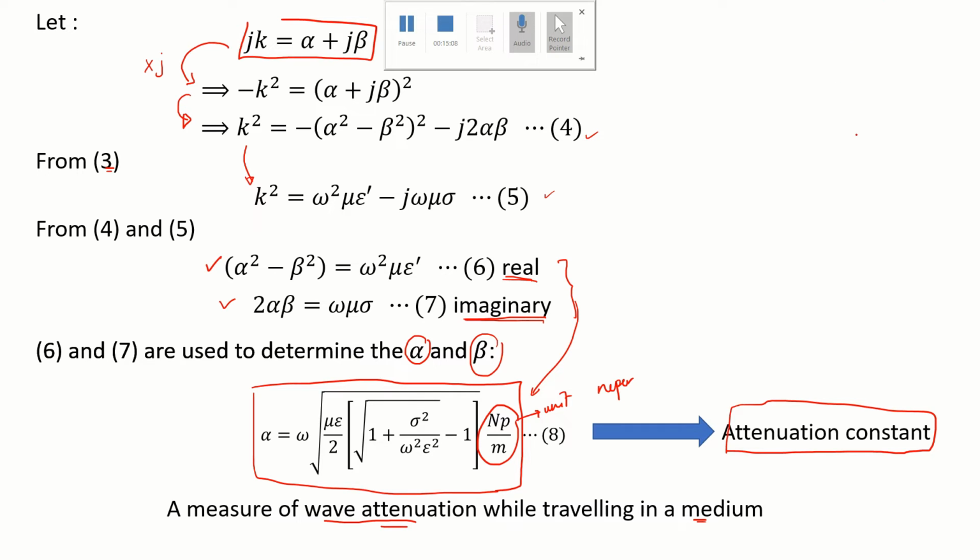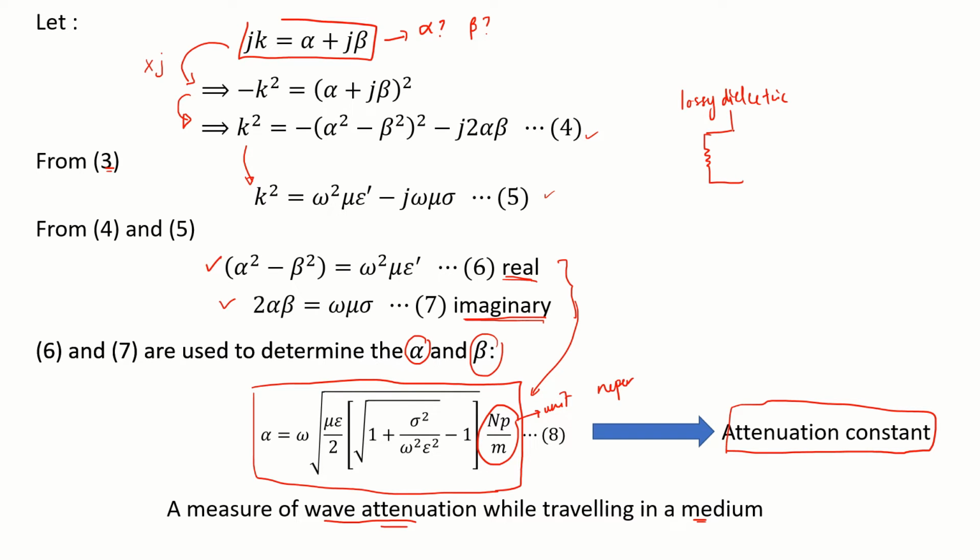If you still remember, when we discussed lossy dielectric in our previous lecture, we know that if we draw the equivalent circuit, it contains a resistor and a capacitor, where the resistor is from the conduction current, and the capacitor is from the displacement current.